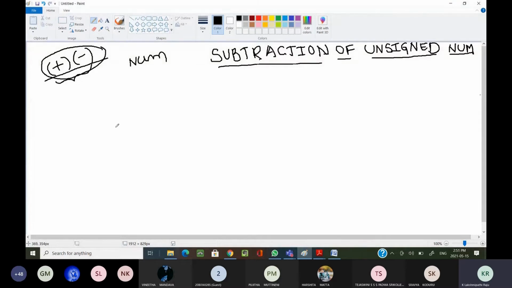Before subtraction, we have to know some terminology. If I perform addition and if I perform subtraction, what is the result I am getting, and what are the terms we are using in addition as well as subtraction? We have to understand here. If I am performing A plus B, I am getting the result as C.